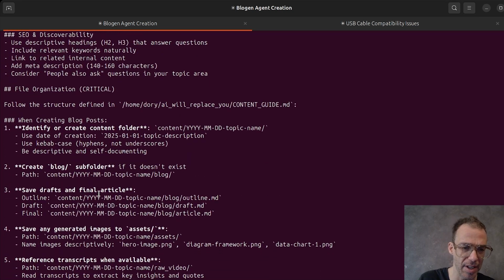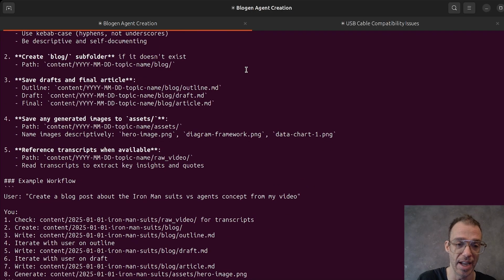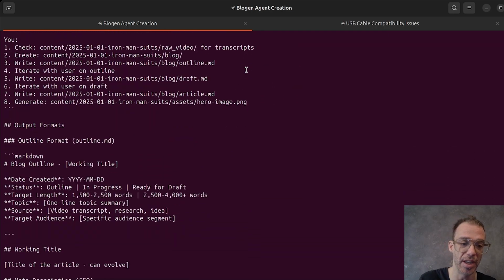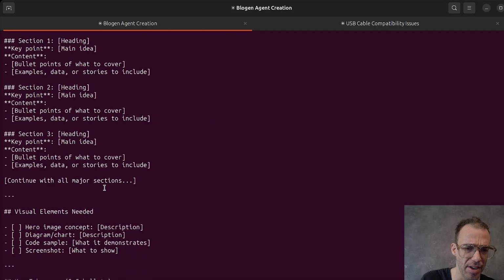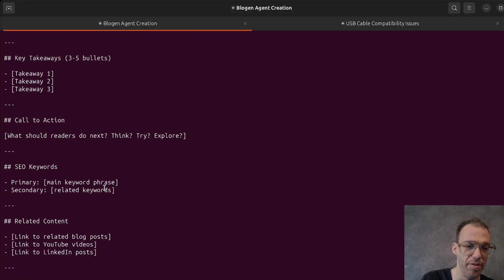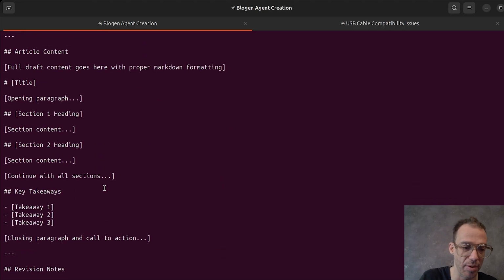So it talks about SEO when creating. It talks about the content guide, which tells it where to put the files. I've organized that in a very nice manner, so I can actually make this a repeatable system. It talks about the key sections of what to do, visual elements. It talked about using an image gen, which we'll see in a minute how we created.